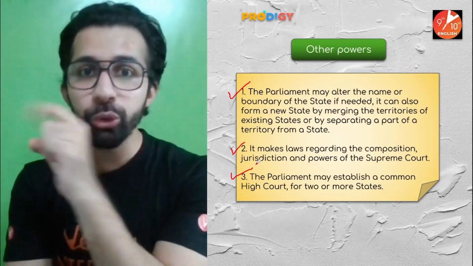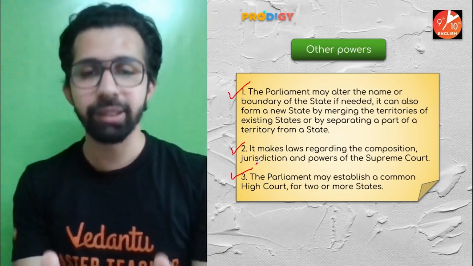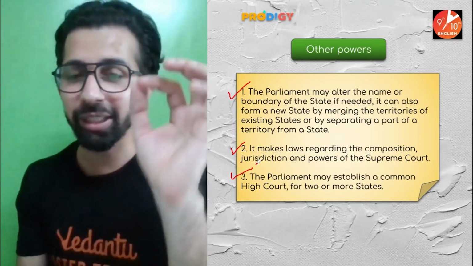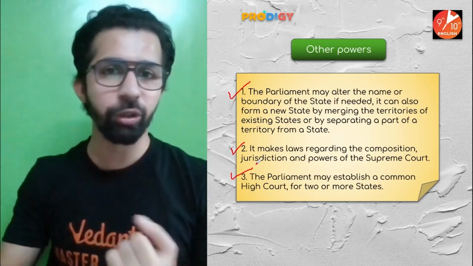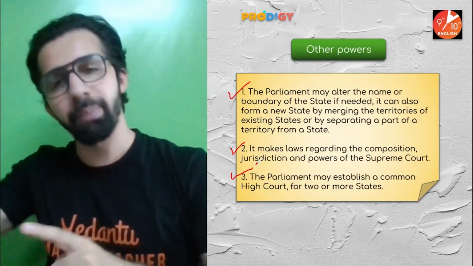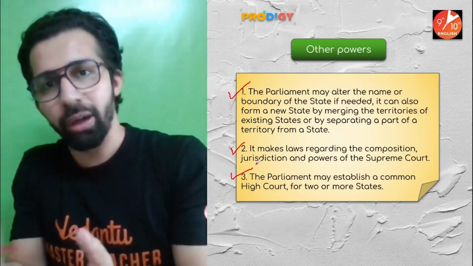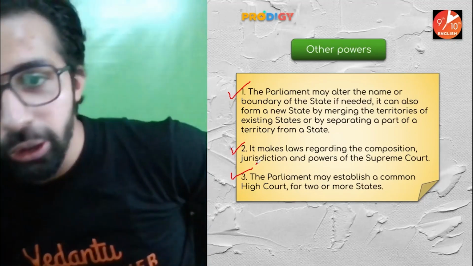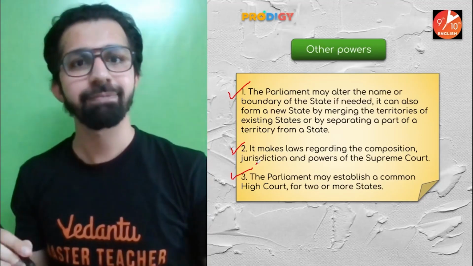Now, I want you to tell me in the comment section which states in India have a common high court? And the answer is very simple. I want you to tell me in the comment section. By the way, guys, this is not the homework question. Homework questions will come at the end of the session. But if you guys are able to answer such kind of questions as well, do let me know in the comment section. Great. So the Parliament may establish a common high court for two or more states.